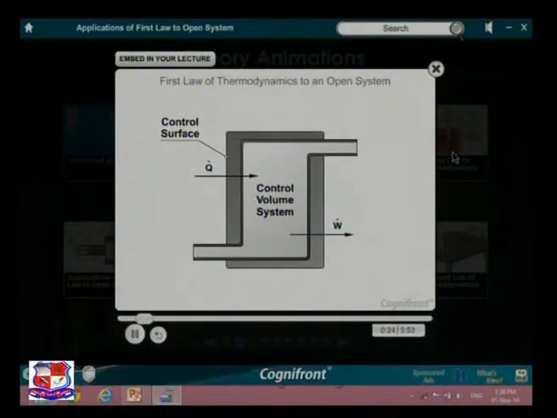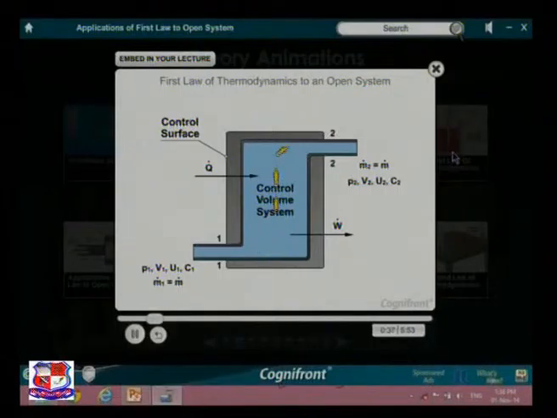The steady flow open system is defined as the rate at which mass flows through a fixed region. Such a fixed region can be called a control volume system, and its surface is called the control surface.